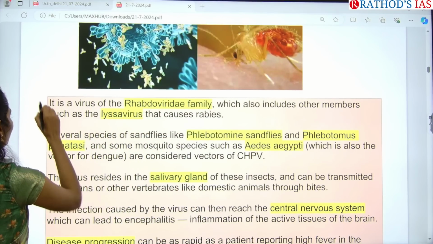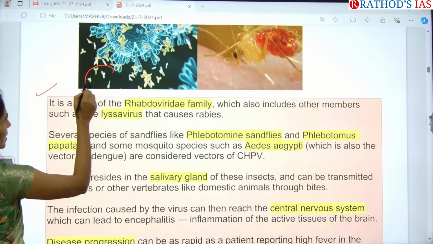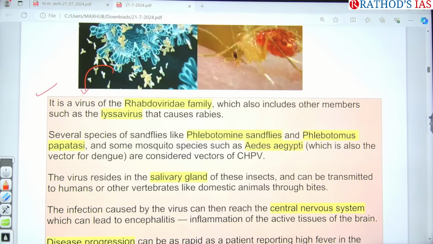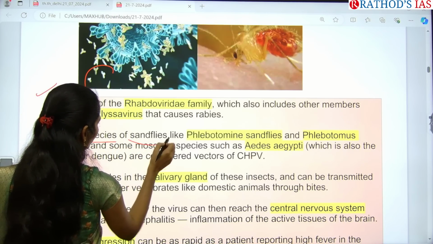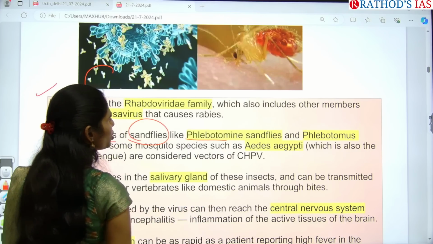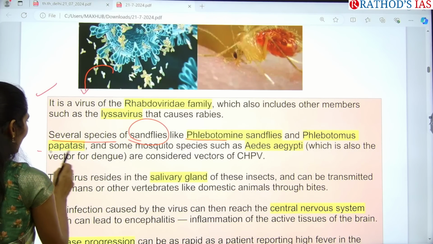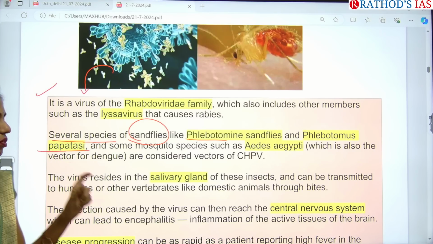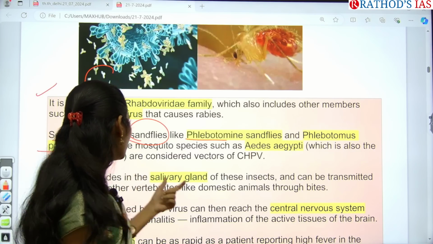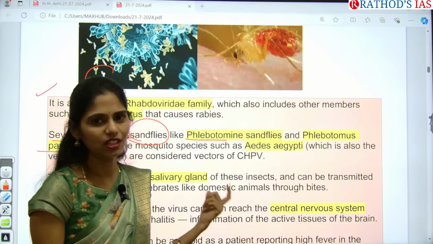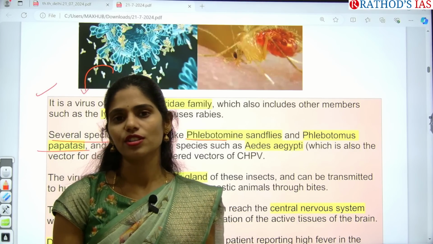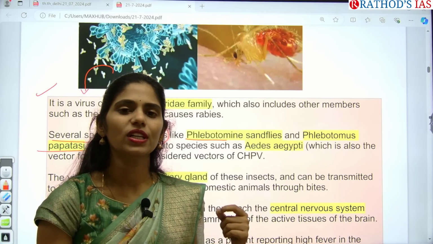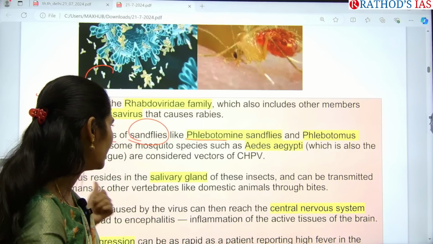If you see some facts regarding this virus, it belongs to the Rhabdoviridae family, and especially several species of sandflies like phlebotomine sandflies, Phlebotomus papatasi, are the ones which cause it. To a very small extent, even the Aedes aegypti mosquito is considered a causative vector, but there is no clear-cut evidence for Aedes aegypti.